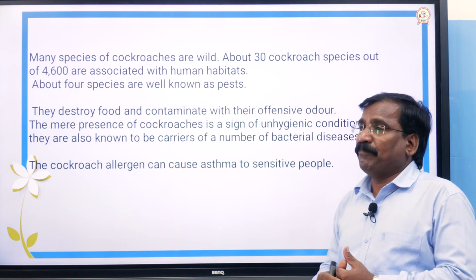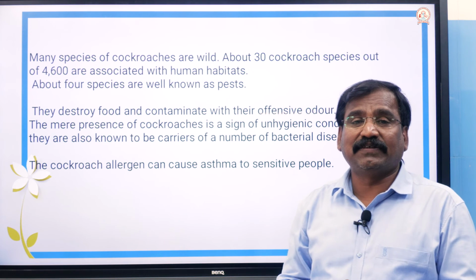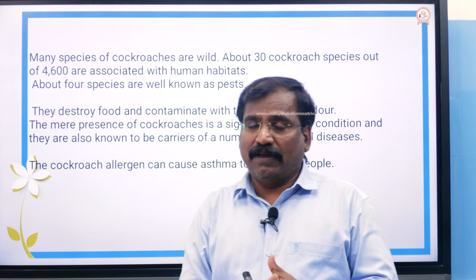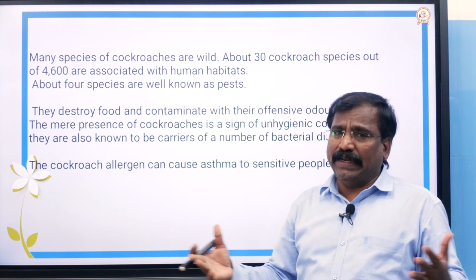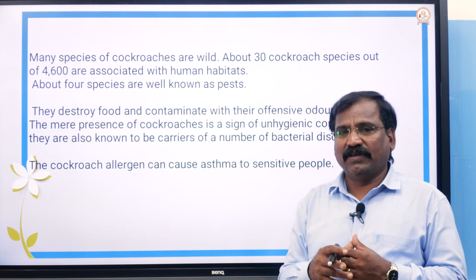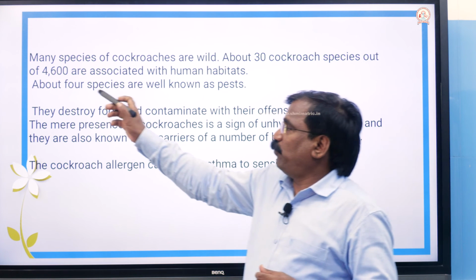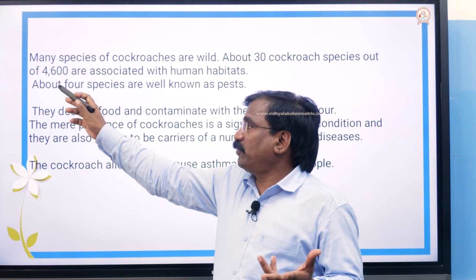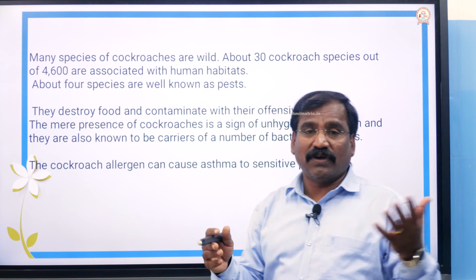And finally, there are 4,600 species. The majority are wild, not found living in homes.